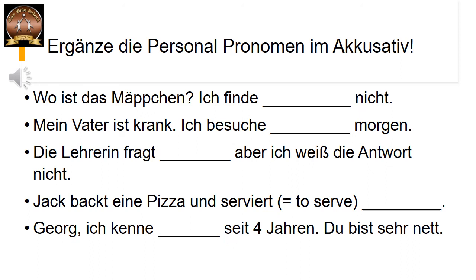Und das letzte Beispiel. Georg, ich kenne dash seit 4 Jahren. Du bist sehr nett. Georg, I know dash since 4 years. You are very nice. I know whom? You. Because there is a comma in the sentence that shows that it is second person. And that too singular, so du. But now, du will change into dich. Georg, ich kenne dich seit 4 Jahren. Du bist sehr nett. You are very nice.